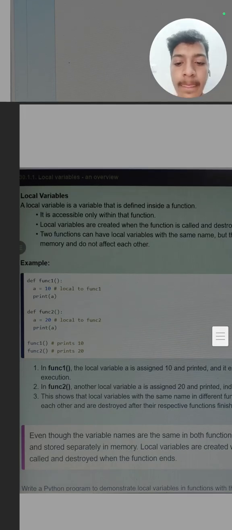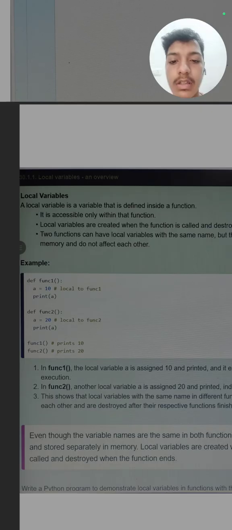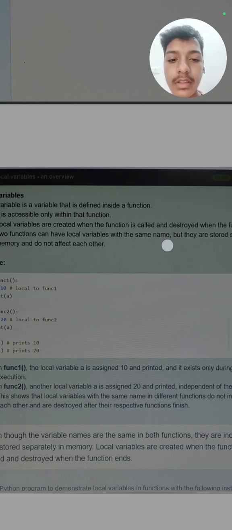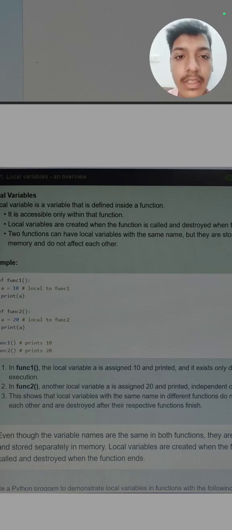Next is local variable. So what are local variables? Same as local variables, there are also global variables. So what do you understand by local and global? As the name suggests, a local variable can be accessed only inside a function or a block. Here it is also written that it is accessible only within that function. Local variables are created when the function is called and destroyed when the function ends. So when the function is called, the local variable is created, but when the function ends, the local variable also ends. There is a limit to a local variable.